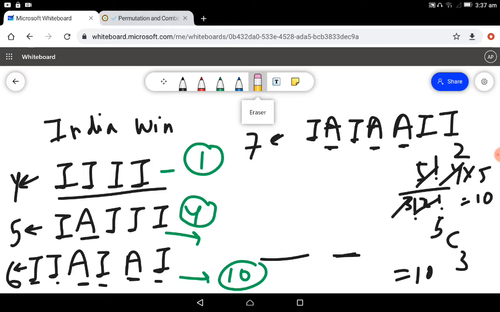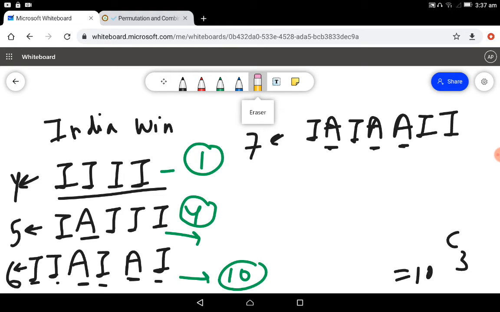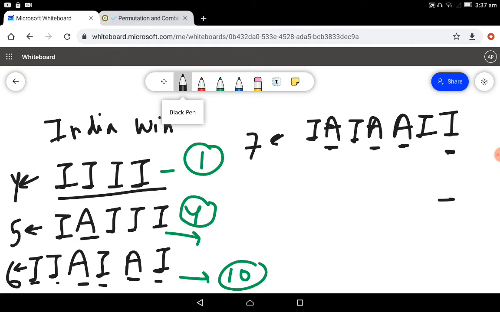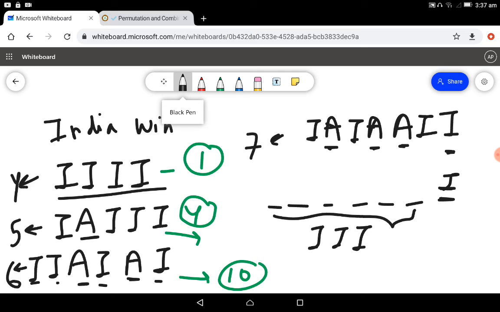Similarly, let's go to the 7 matches case, which is our last case. So in the 7 matches case, again, see, it's very important that India wins the last match for the 7 matches case to hold valid, for the same reason that I had explained before. Because if India is declared a winner before the 7 matches case, it would have already been accounted for. So India should definitely win the last match for the 7 matches case to hold true. So if India is winning the last match, that means only 3 matches need to be won by India in the first 6 matches, and Australia will win the other 3 matches.